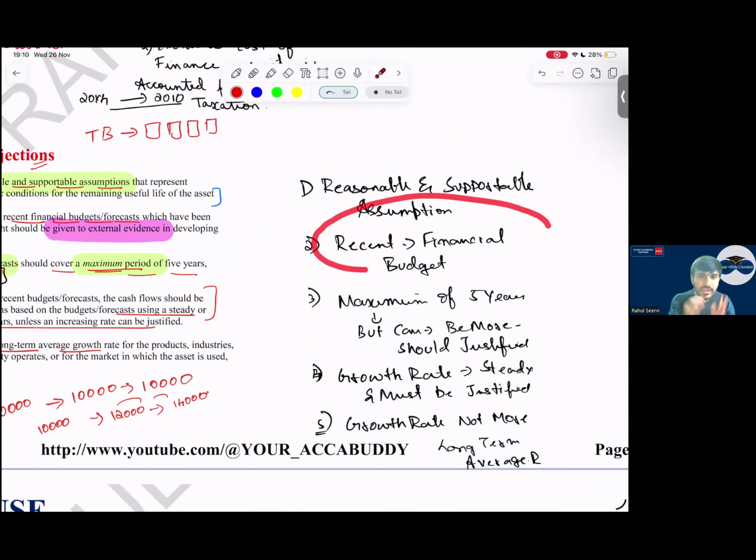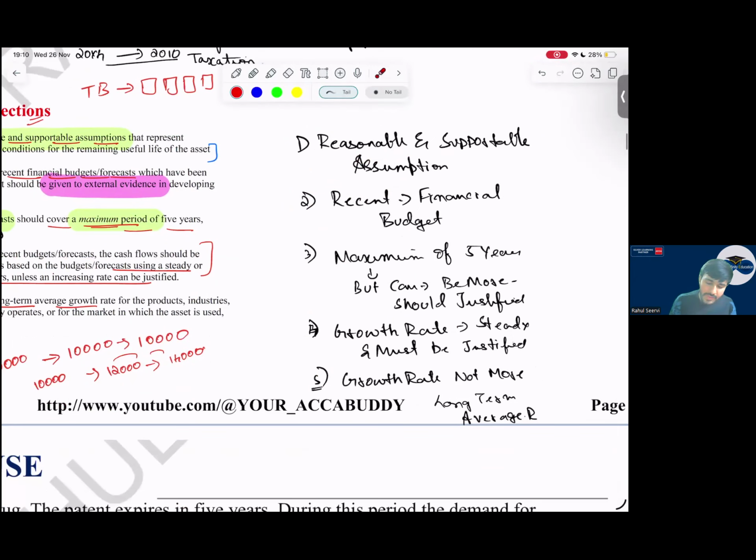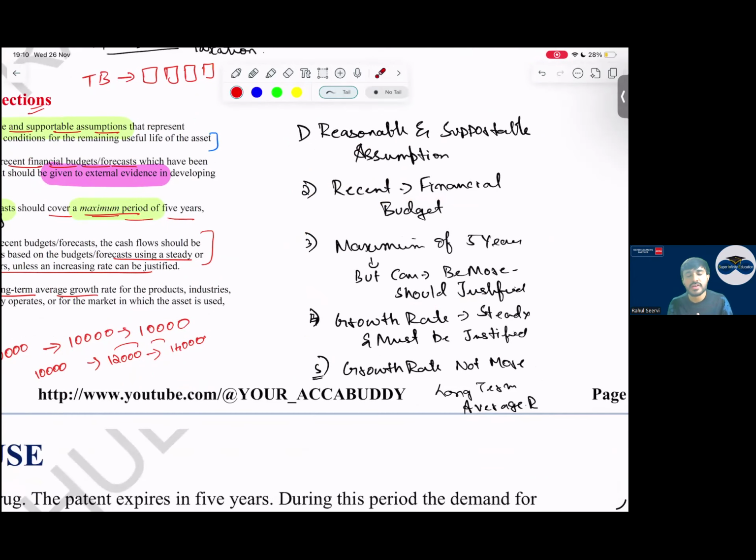Sir, we should use the recent budgets and forecast. Current year or previous year we have to use to project the future cash flows, not the historic one. Maximum of 5 years cash flow we can take. Sir, can we take cash flow more than 5 years? Yes, if it is justified.